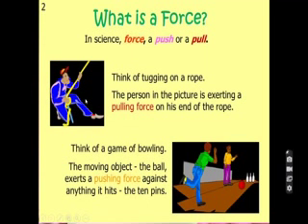In the next example, think of a game of bowling. The moving object, the ball, exerts a pushing force against anything it hits, the 10 pins. So in this game you are using the pushing force. With the help of these examples you can understand what is meant by pulling or pushing.